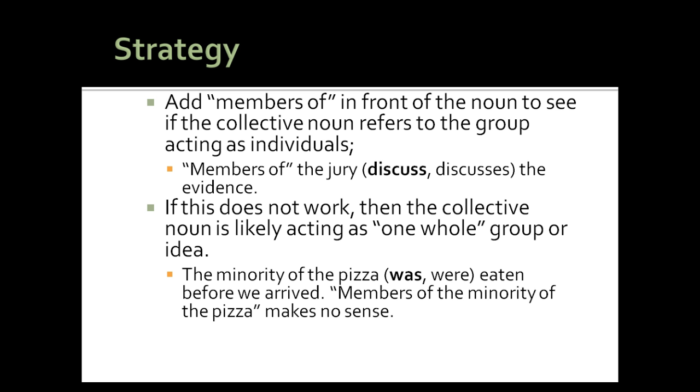Example down below, the minority of the pizza was or were eaten before we arrived. Members of the minority makes no sense because it's only a fraction, a portion of that pizza was. So it's a singular part of that pizza.